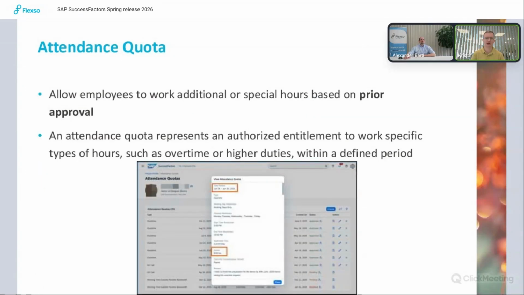A new feature for time is the attendance quota, where employees can request extra time to work extra hours, and then the manager or the responsible person can approve prior to the execution of the extra work. This makes the approval of the timesheets easier because there is less work at the moment itself.